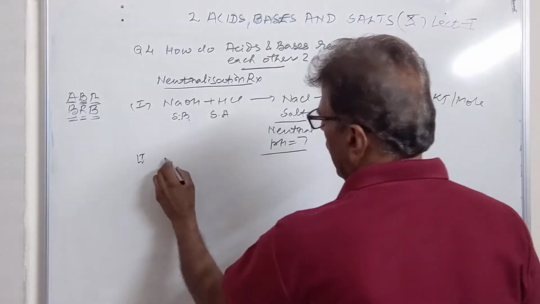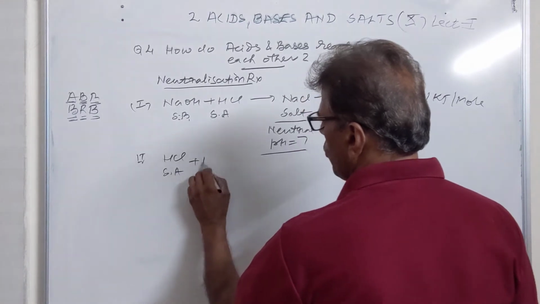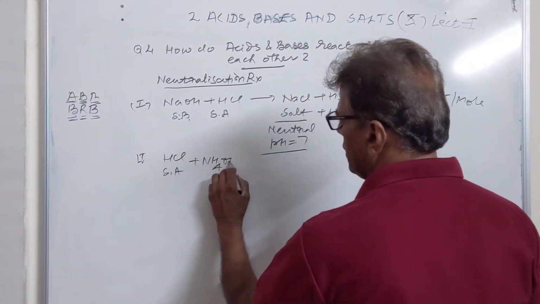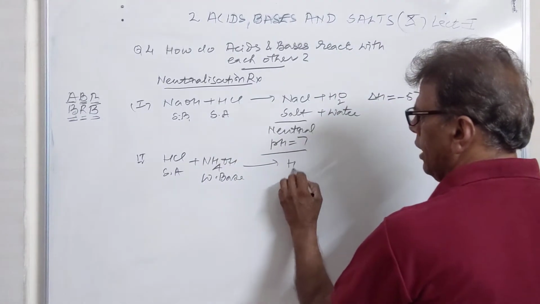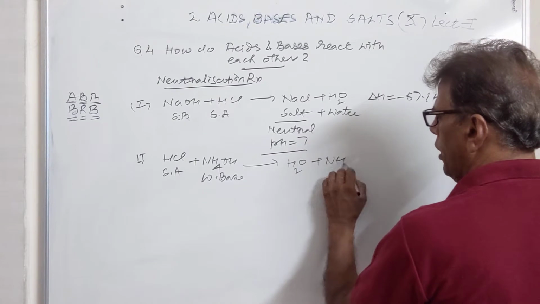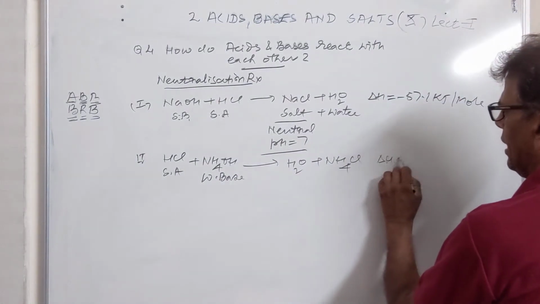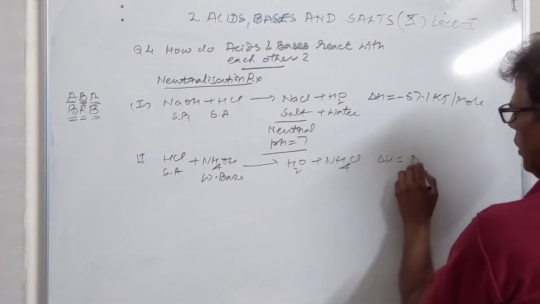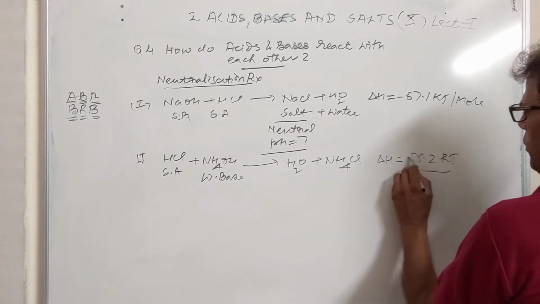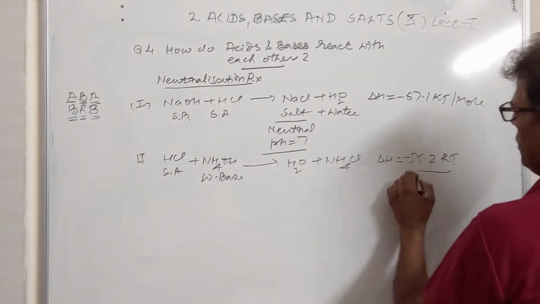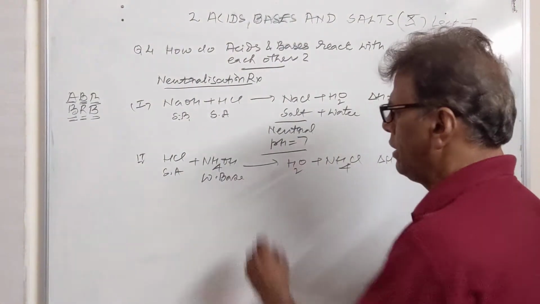But if a strong acid is neutralized with a weak base, then the product is again H2O plus ammonium chloride, and in this case the heat evolved will be less than 57 kilojoule. It will be roughly 55.2 kilojoules. It means the heat difference of roughly 1.9 kilojoule is used up in the ionization